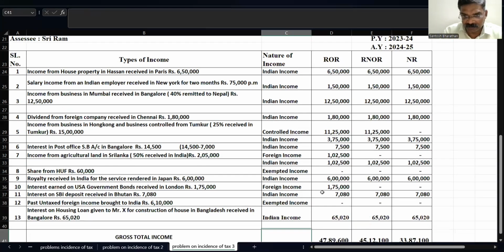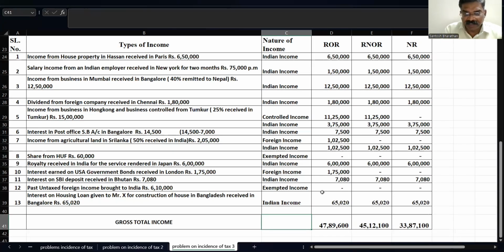So fine. I hope so, children. We have finished the problem. Here, the gross total income is 47,89,600. Then 45,12,100 in case of resident but not ordinary resident. In case of non-resident, we have 33,87,100.